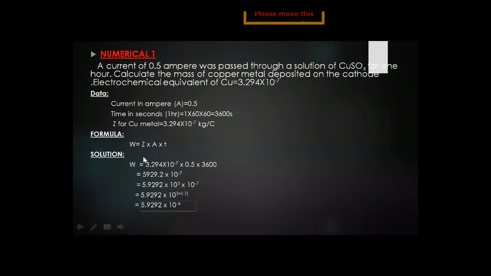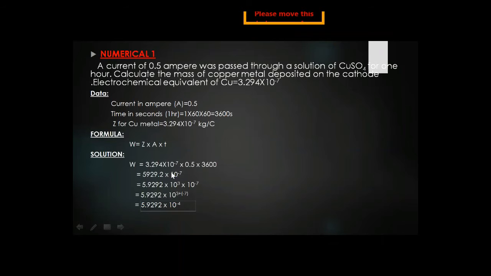W is equal to the value of Z, this is 3.294 × 10 raised to power minus 7, and the current is 0.5 ampere multiplied by the time in seconds, 3600 seconds. So when we multiply 3.294 with 0.5 and 3600, we get 5929.2. This is the multiplication of 3.294 with 0.5 and 3600. Then we will get 5929 decimal 2.